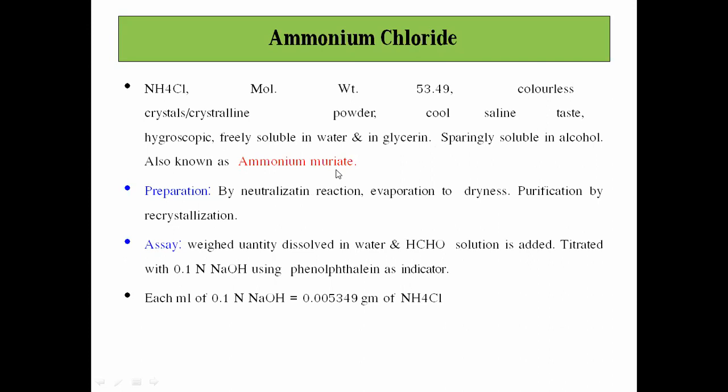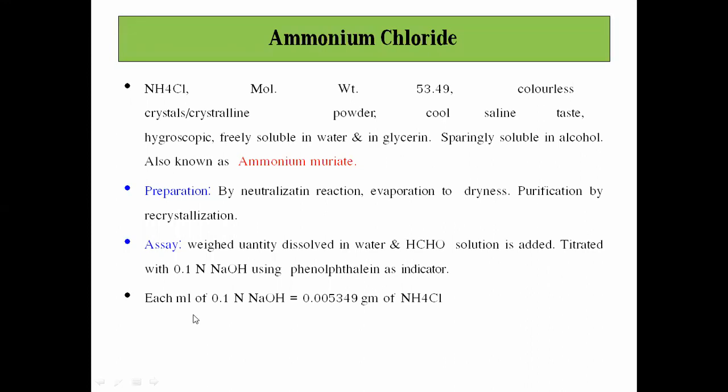Now, the preparation of this ammonium chloride which is there in the market is by a neutralization reaction, followed by evaporation to dryness and purification by recrystallization. So the preparation is by neutralization. Then the assay procedure of this compound, in order to check its purity: a weighed quantity is dissolved in water, formaldehyde solution is added, and the mixture is then titrated with 0.1 normal sodium hydroxide using phenolphthalein solution as an indicator.